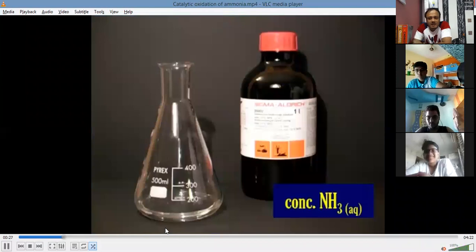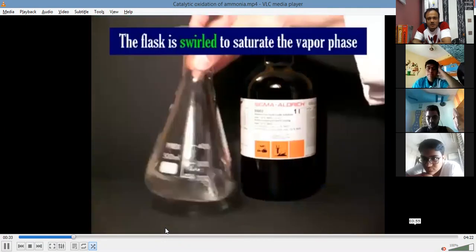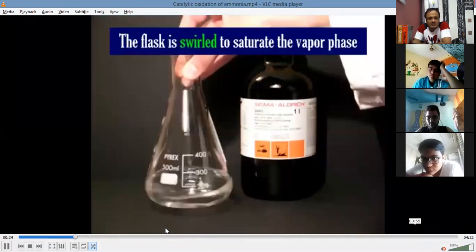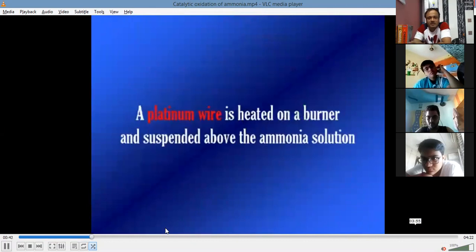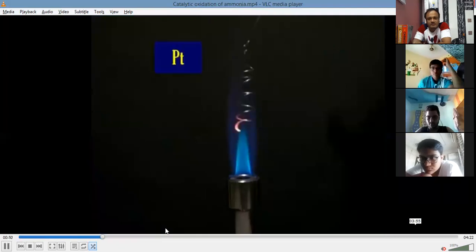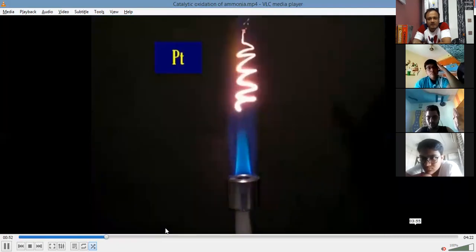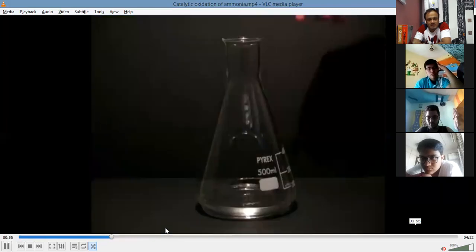So we are taking concentrated ammonia into a conical flask, and we are just swirling the flask. The flask is swirled to saturate the vapor phase, that is, concentrated ammonia obviously gives out vapors. To concentrate that, we swirl it. So they say that we cannot use diluted ammonia, we have to use concentrated ammonia. Then we take a platinum wire and we are heating it on the burner. So you can see that it becomes red hot, and we take that glowing platinum and put it into that container which contains ammonia.